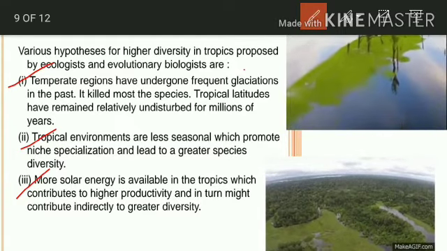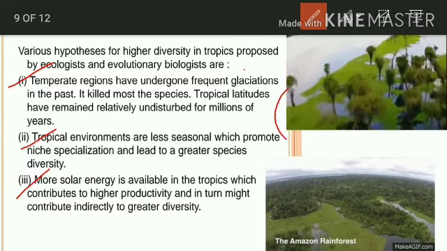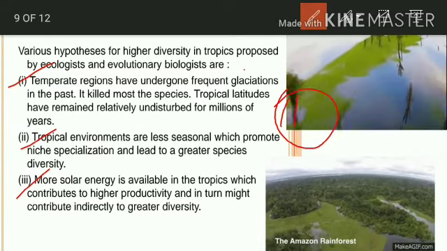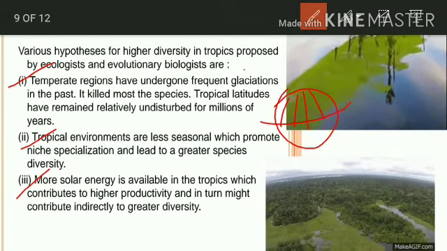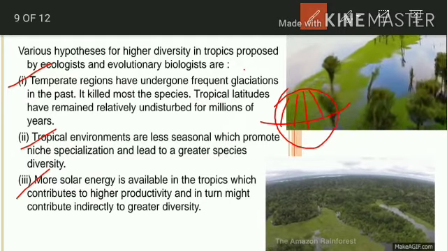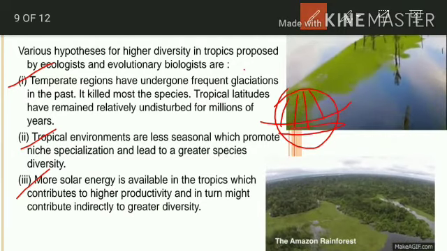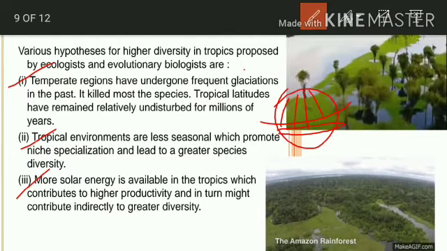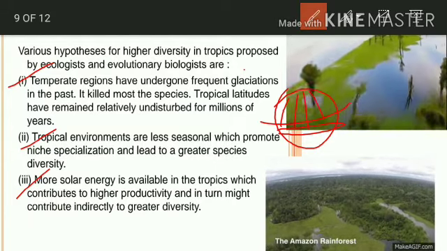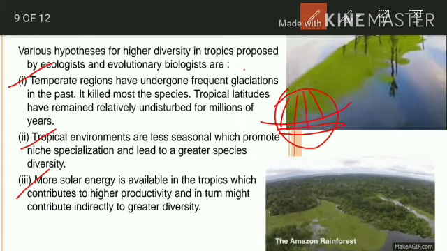When you look at the globe, as I showed you previously, there is the equator region and the latitudinal regions. As you go toward the temperate regions, they undergo glaciation, in the sense of heavy snowfall.